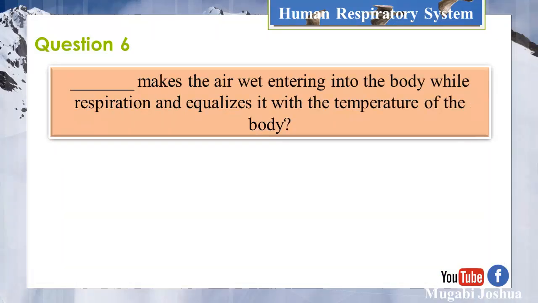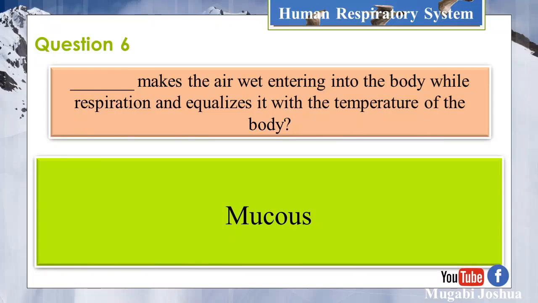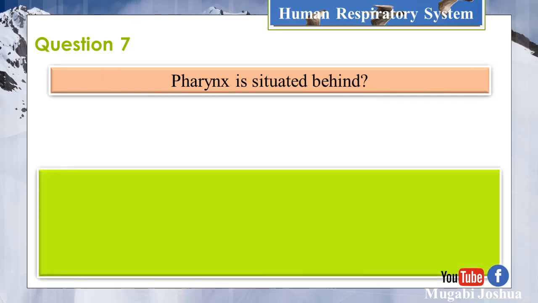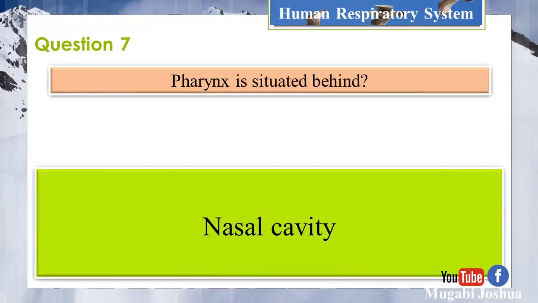Question 6. Dash makes the air wet entering into the body while respiration and equalizes it with the temperature of the body? Mucus. Question 7. Pharynx is situated behind nasal cavity.